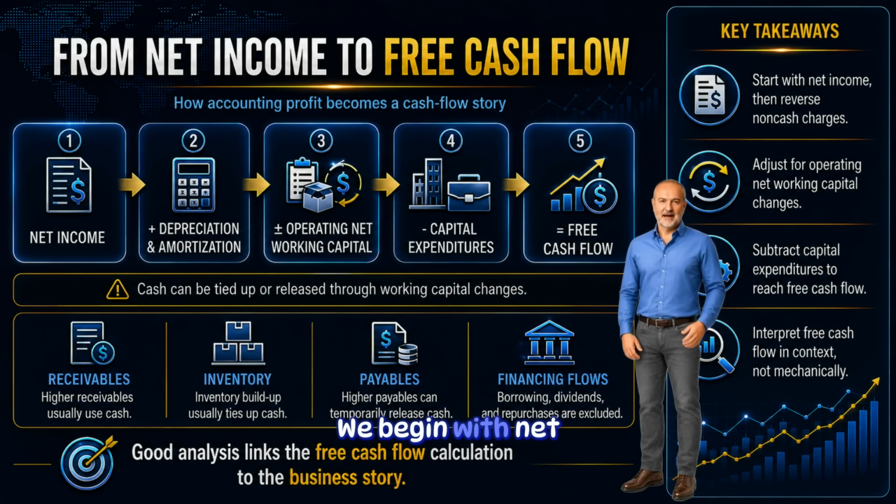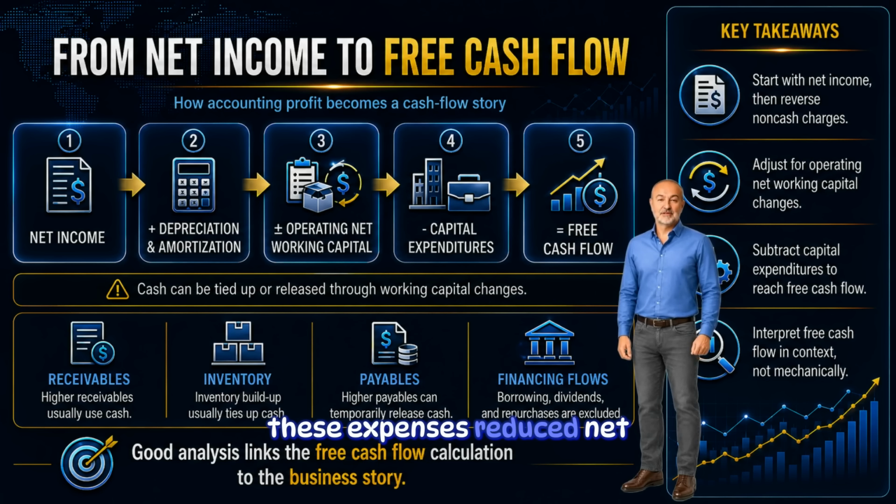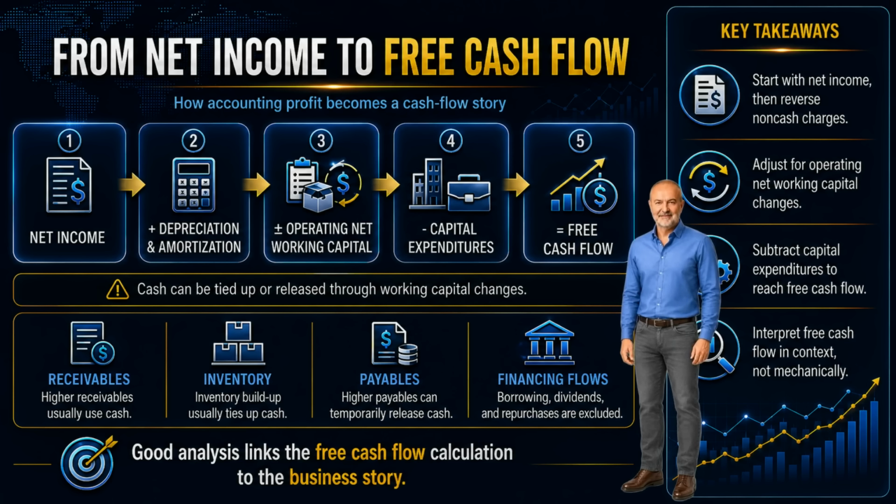Let's connect net income to free cash flow step by step. We begin with net income. Then we add back depreciation and amortization because these expenses reduce net income but did not directly use cash during the period. Next, we adjust for operating net working capital. If receivables or inventory increase, cash is usually tied up in operations. If receivables or inventory decrease or payables increase, cash may be released.